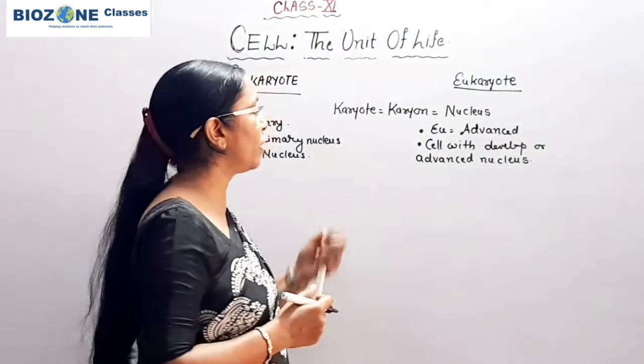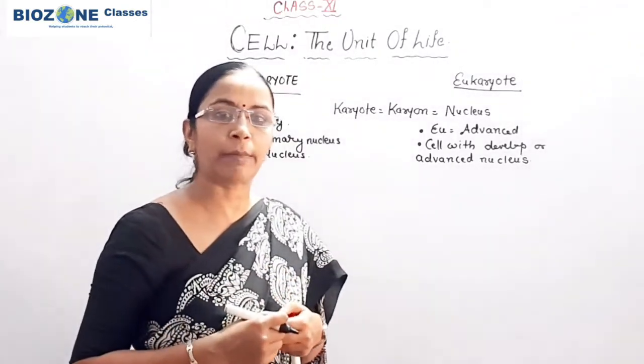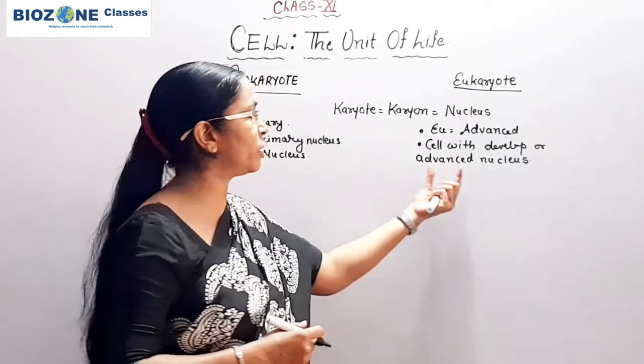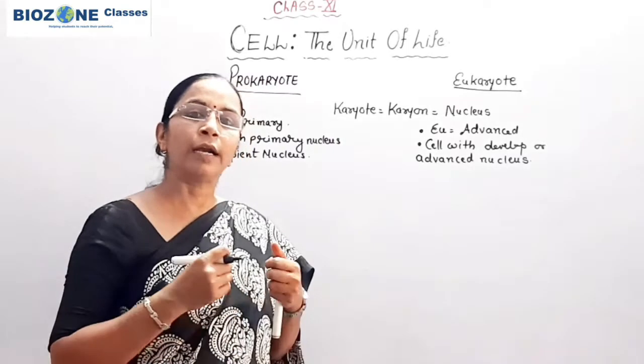Now how can we recognize what we understand by the primary or incipient nucleus, and what we understand by the advanced nucleus.